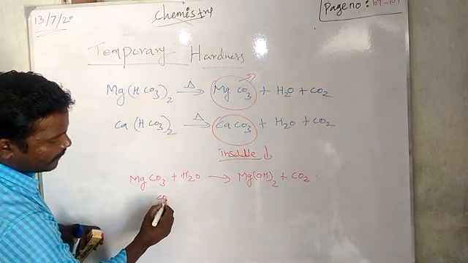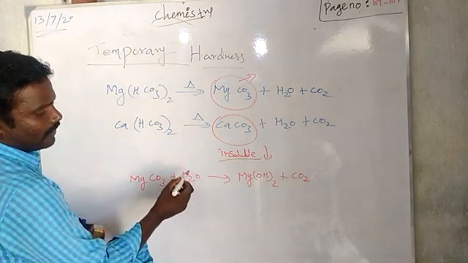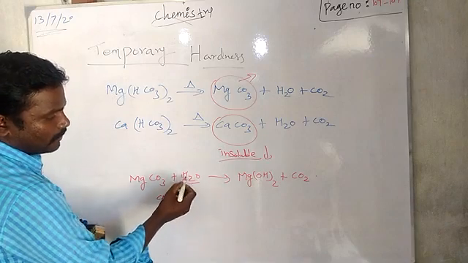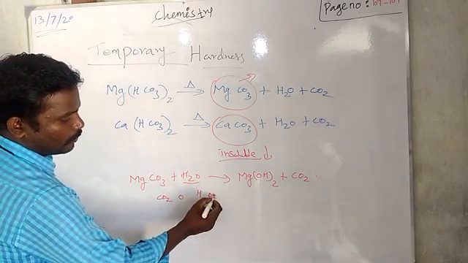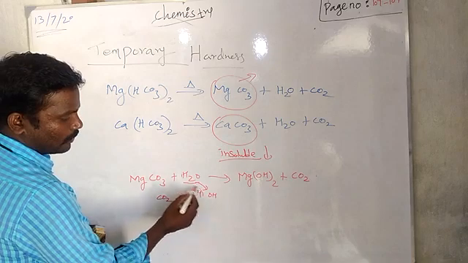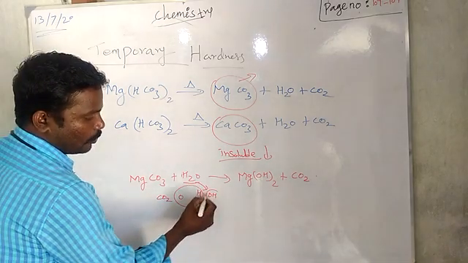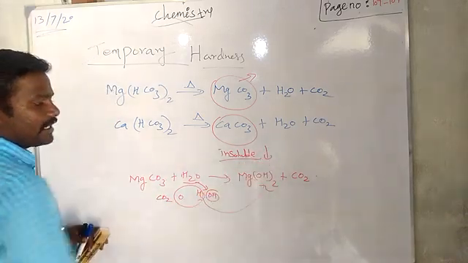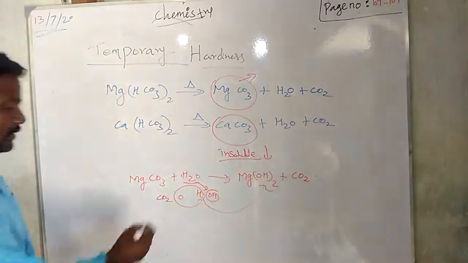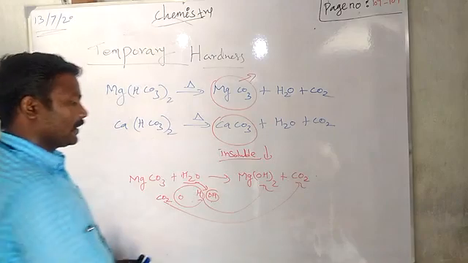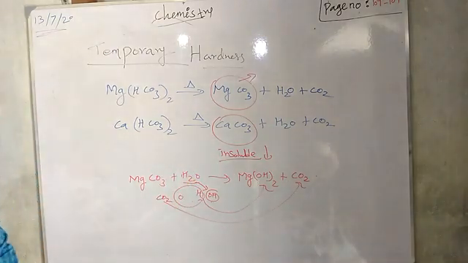That CO3 can be written as CO2 and O. Already we have one H, one OH in the water. So if you join this oxygen and hydrogen, another OH, so two OH, it comes as magnesium hydroxide. Then CO2. Okay. So only one water molecule we have to take here.